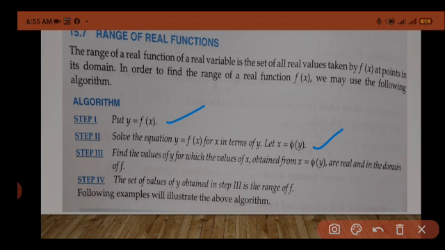Then the third step, find the values of y for which the values of x obtained from x is equal to phi(y) are real and in the domain of f. It should be in the domain of f. Next is the last step, the set of values of y obtained in step 3 is the range of f. So we will be getting the range.